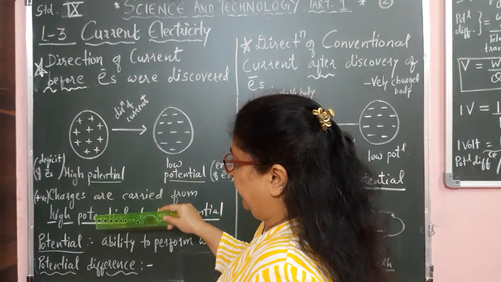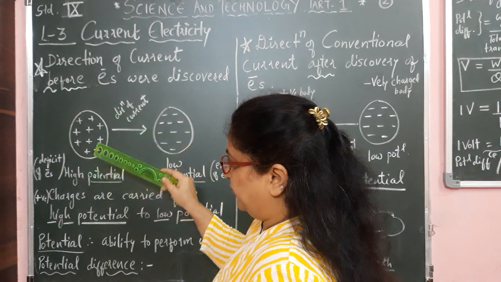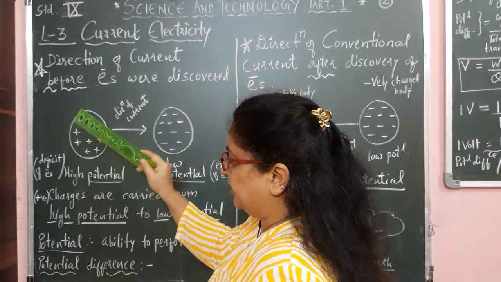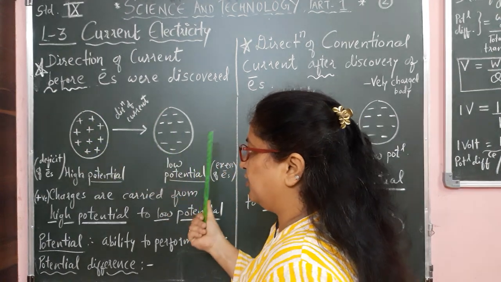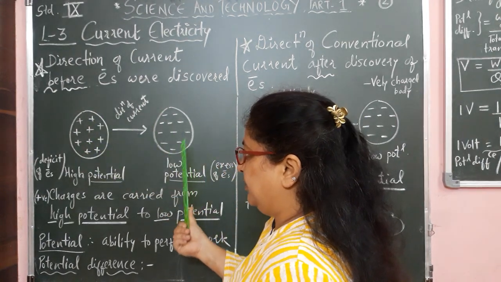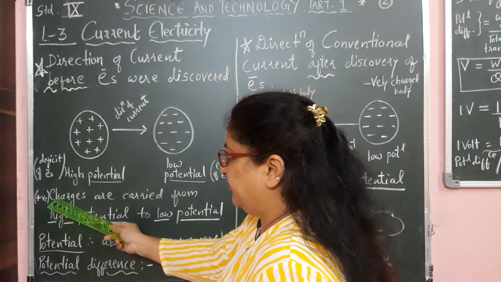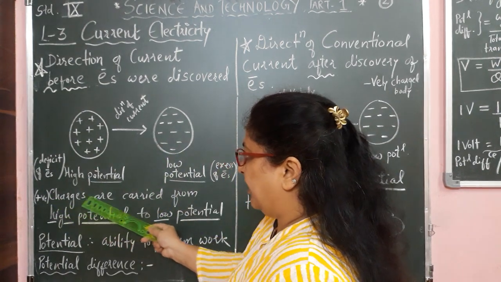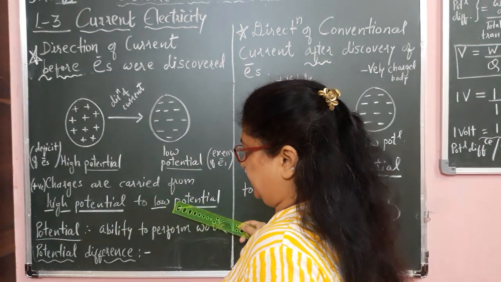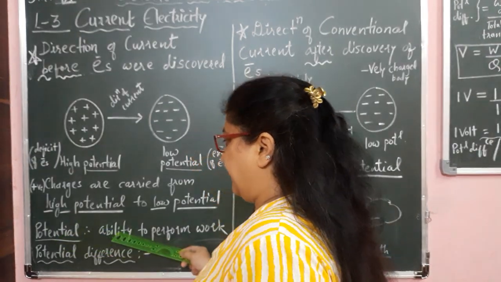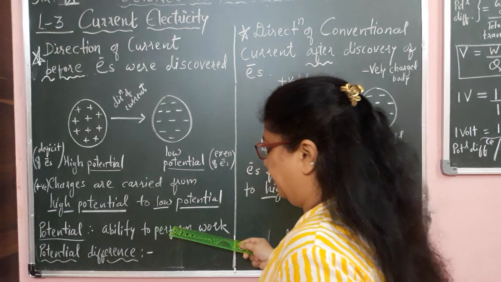In the same way, the charges were flowing from the region of higher potential to the region of lower potential. So it was considered that positive charges are carried from high potential to low potential, and potential is the ability to perform work.